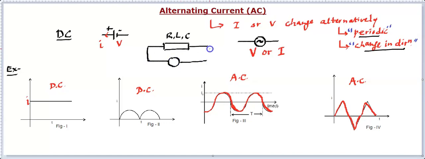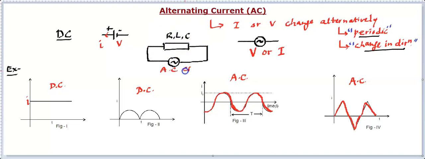So we will call this an AC circuit. Let me redraw it. It is going to be like this. So that's the AC source. Here it can be resistance, inductor, capacitor, various combinations. So it can be any network, and this will be known as an AC circuit.